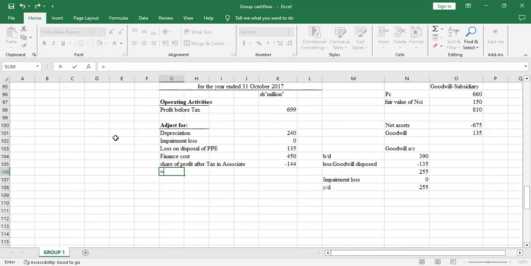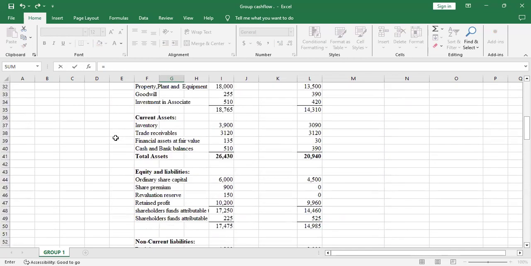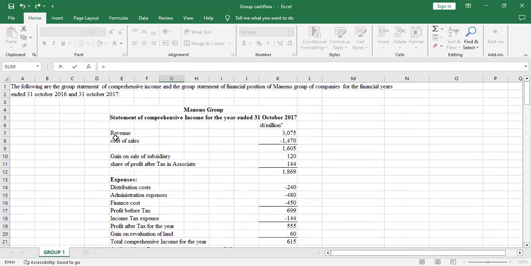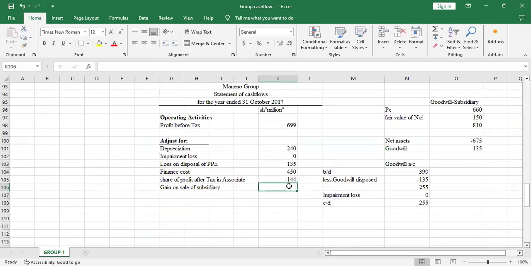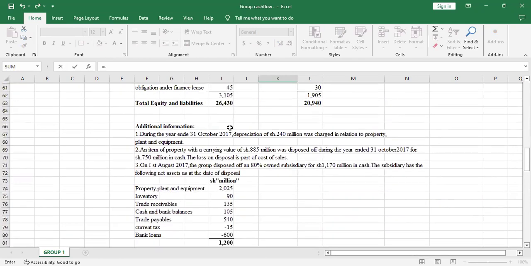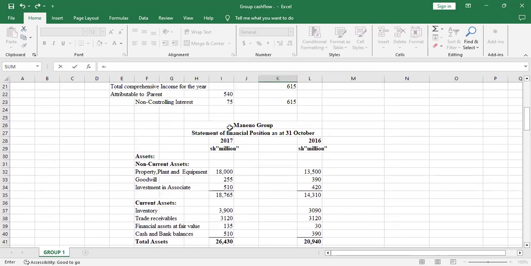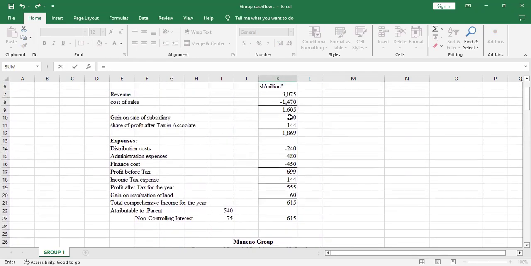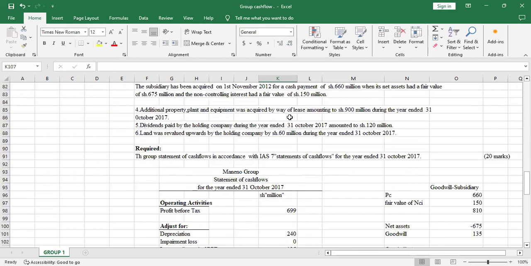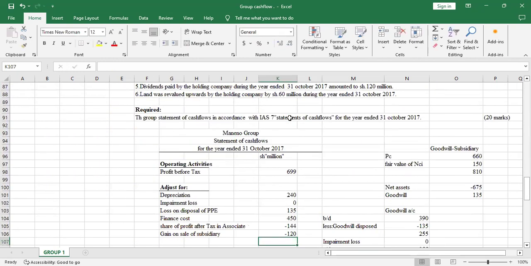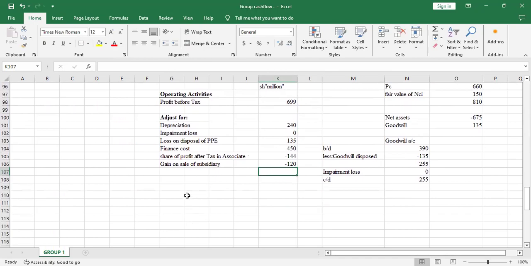Then another adjustment is gain on sale of subsidiary. Yeah, so the gain on sale of subsidiary will also deduct it. To get that.